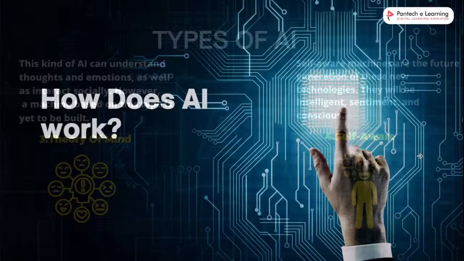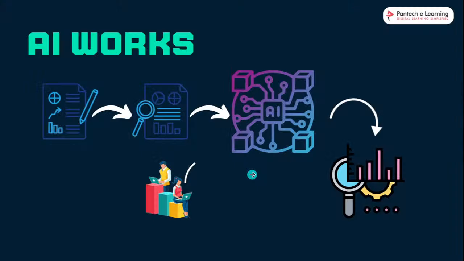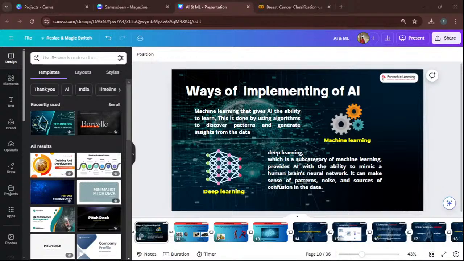So next one, how does artificial intelligence work? First we will collect the data. Any kind of artificial intelligence works on data only. If we have data, then only the machine will work. If you don't have data, it's not possible. We cannot train the machine, and we cannot do artificial intelligence either. So data is important for artificial intelligence. Then only can we train the machine. So first we collect the data.